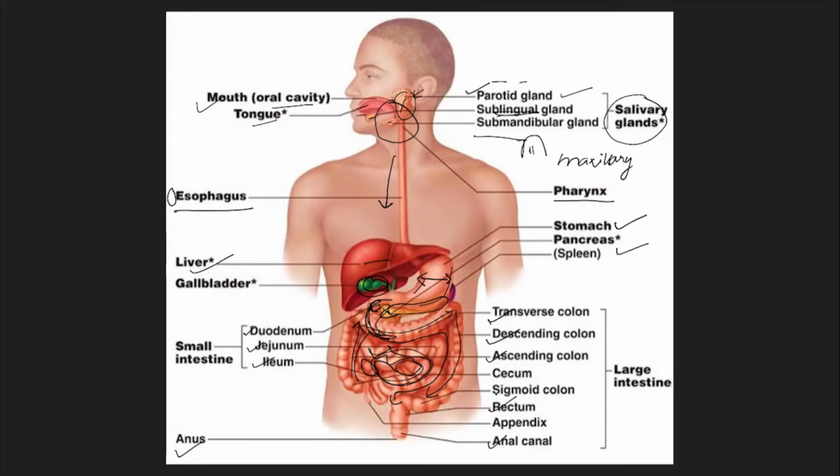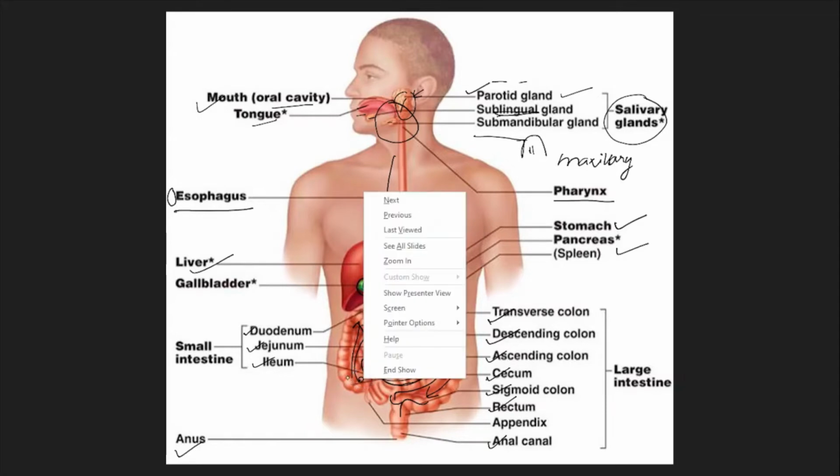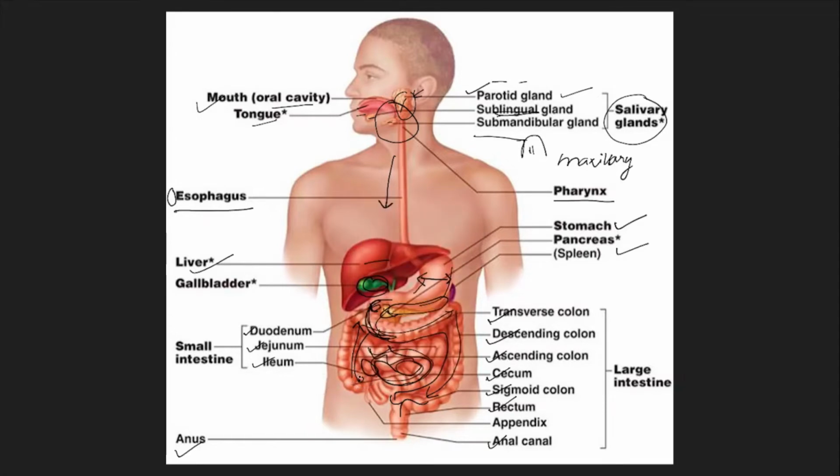Here I have missed out on this point. What is the sigmoid colon? Sigmoid colon is a typical S-shaped structure which is located before the rectum. Cecum is the junction from where the small intestine opens into the large intestine. Immediately after that, there is a region below where the appendix is attached.